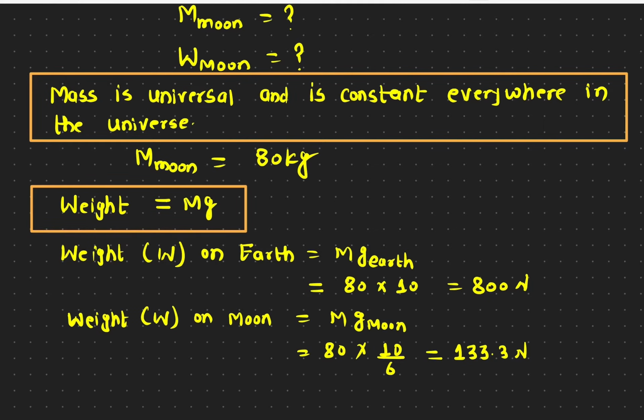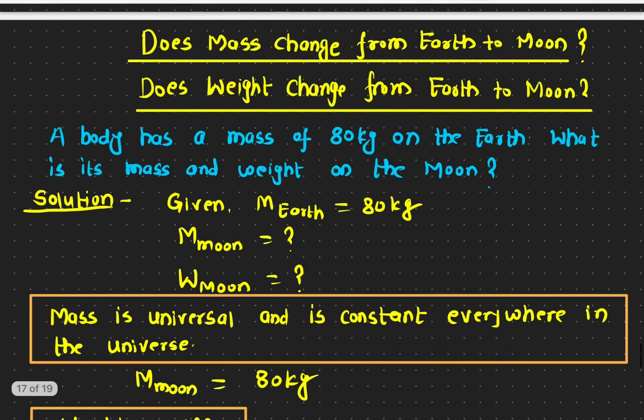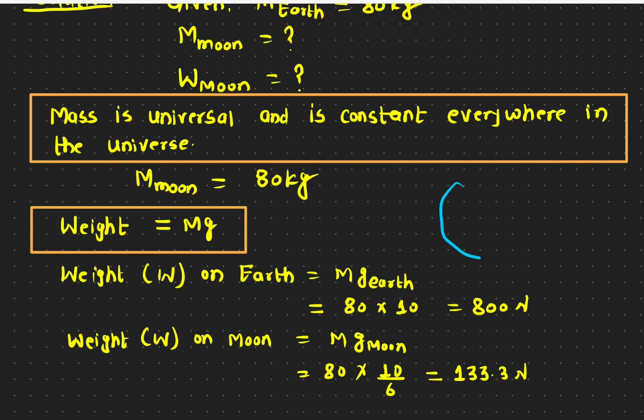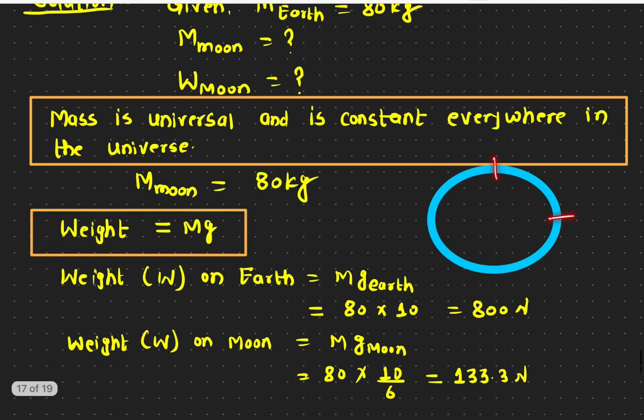So what is the weight? The weight is the normal force exerted by the surface onto you. Or in other words, if you simply try to understand, the g value, acceleration due to gravity, is location dependent, it is position dependent, it is height dependent. For example, if I draw the Earth surface here, now let's say this is the Earth surface, and this is the equator, and that's the pole.